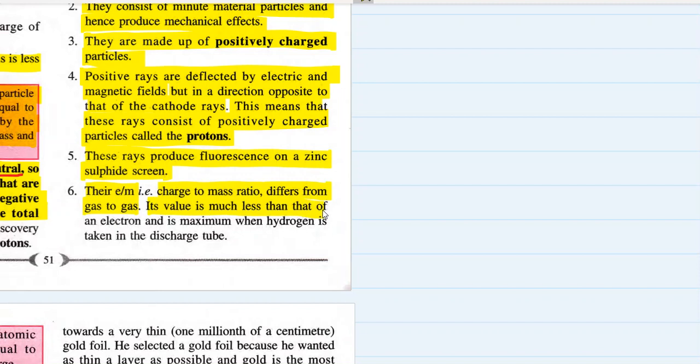Its value is much less than that of an electron, and maximum when hydrogen is taken in the discharge tube. मतलब ये जो चार्ज टू मास रेशियो है वो गैस टू गैस डिपेंड करता है, अलग अलग होता है। इसका मतलब है हर एक टाइप के गैस में there are different charge to mass ratios because of the different number of protons present.